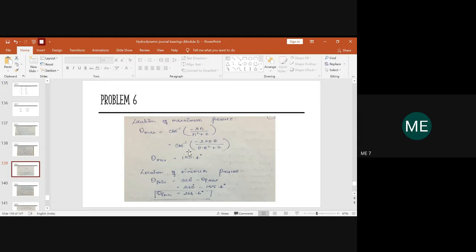So you will use the formula, write cos inverse of minus 3 into the given eccentricity value 0.8, multiplied with 0.8, then in the denominator, you will write 0.8 whole square plus 2. So take the cos inverse value of it and let me know what maximum pressure location you are getting. Is it 155.4 degree?